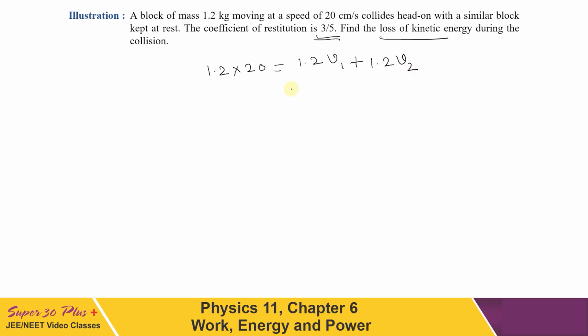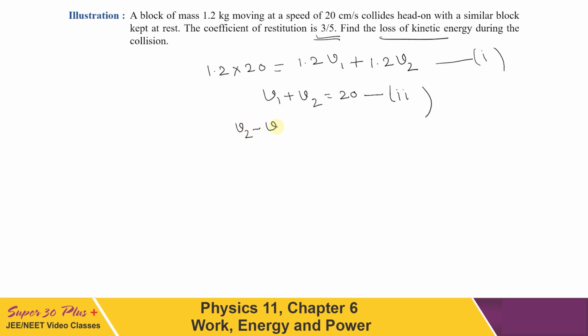So we got this expression, which can be written as equation number 1. From here, as masses are the same, directly we will get V1 plus V2 to be equal to 20 cm per second.